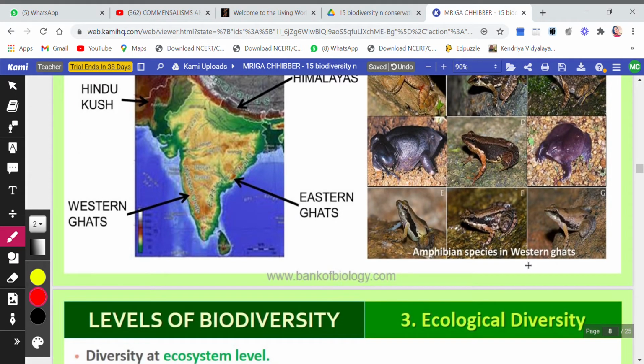So amphibian species here, they have shown all the species of Western Ghats, and in the map they are showing you this is Eastern Ghat and this area is Western Ghat.